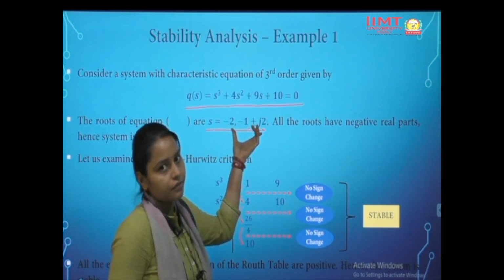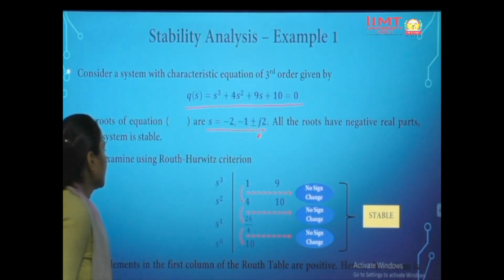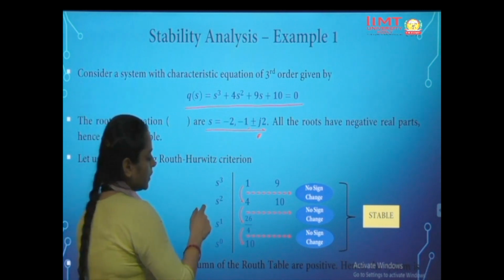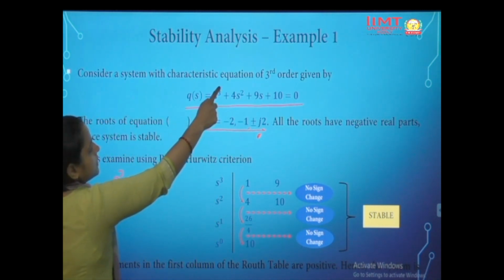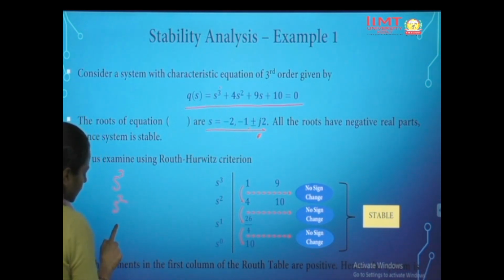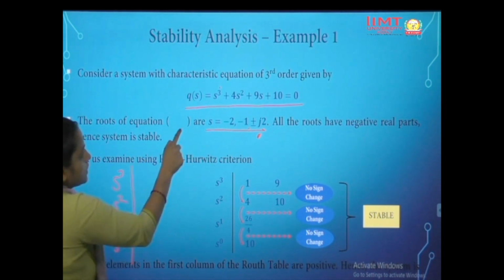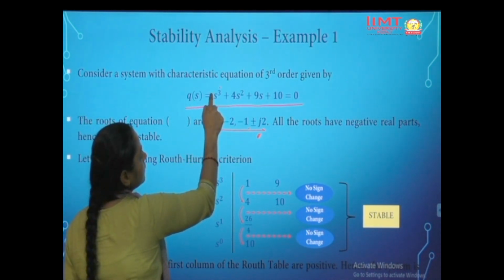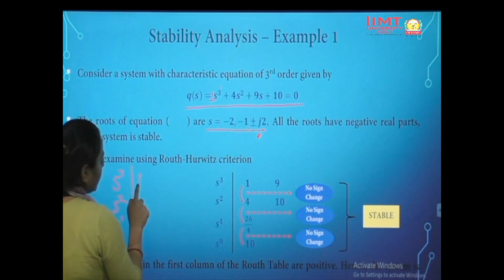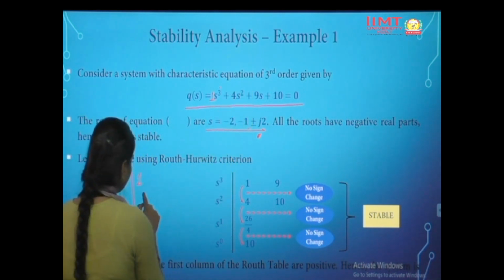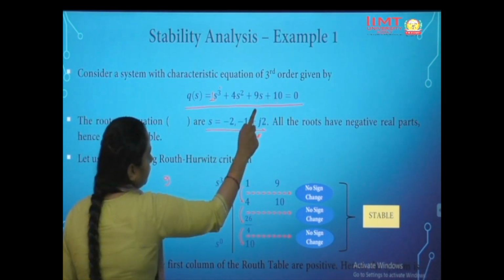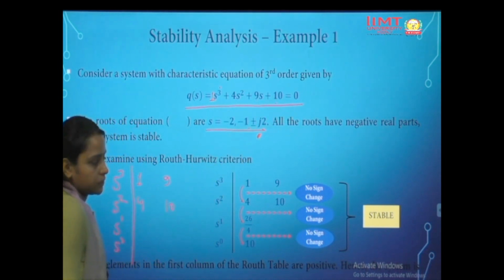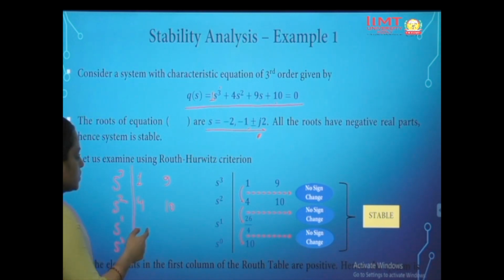So let's check it with the Routh-Hurwitz criterion also. First we will make the array. The first step is to put the maximum degree, that is 3, so s cube, then s square, s to the power 1, s to the power 0. For s cube we have 1, then the next one, 4, would come here, the third term would come here, then the fourth term would come here. We do not have any other terms, so this is it.